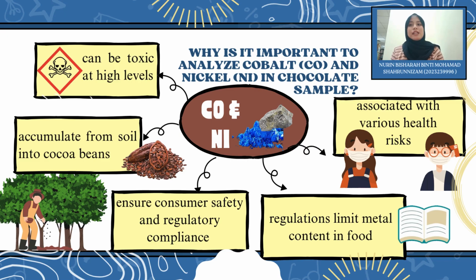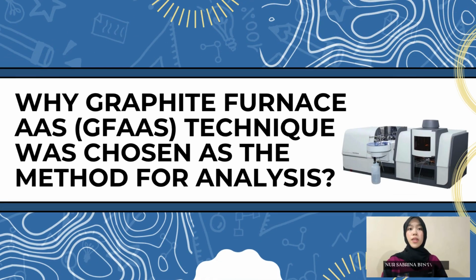That is why regulation limits have been established in many countries to regulate the quantities of metal permitted in foods. We can assist in the protection of consumers and also make chocolate products suitable in terms of food safety by analyzing cobalt and nickel. So, why was graphite furnace AAS, GFAAS, chosen for the method of analysis?